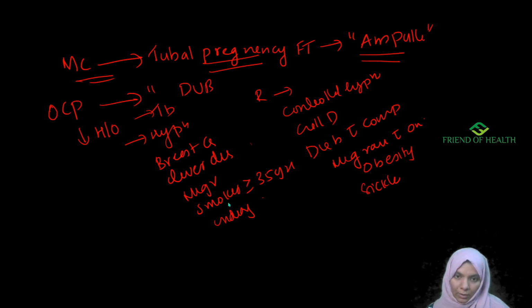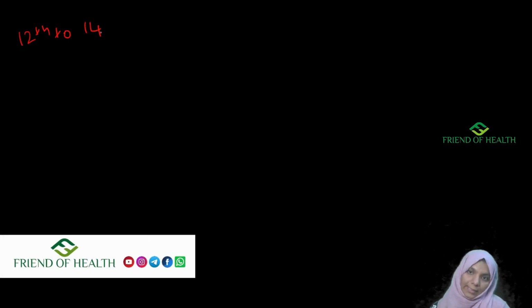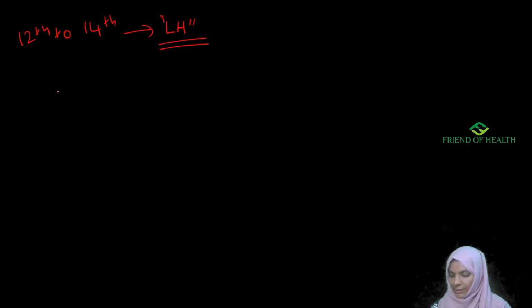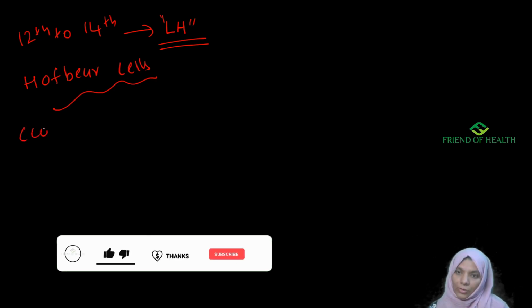Now comes a hormone which is very essential for ovulation and is required around the 12th to 14th day of the menstrual cycle. Very easy, LH, the hormone of ovulation. Then, the phagocytic cells of the placenta are Hofbauer cells. This has been repeated many times and asked in many exams like UPSC.